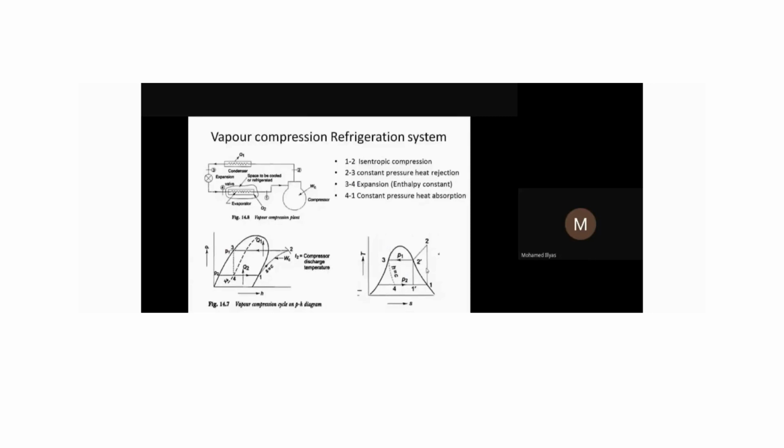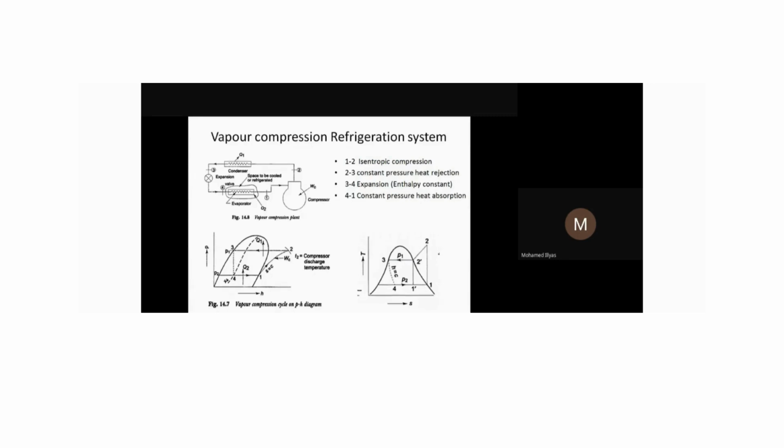Coming to our evaporator, the 4-1 process is also a heat transfer process. Always the heat transfer process is at constant pressure, either heating or cooling. This is nothing but your heat transfer process, that is 2-3 and 4-1 here. So in the 4-1 process, what is happening? It is a heat transfer process, absorbing heat from the load. During this process, again the pressure remains constant as well as the temperature, because the phase change is taking place. Whenever a system undergoes a phase change, there won't be any change in temperature.